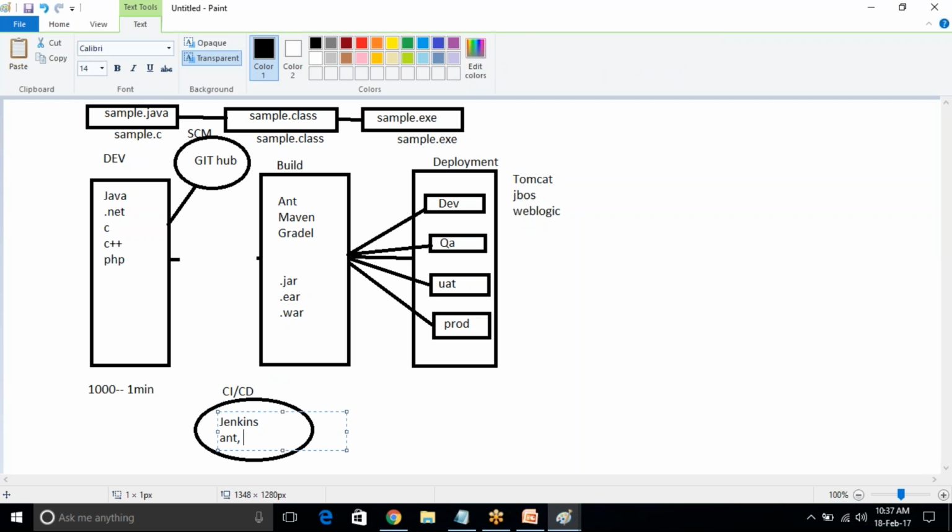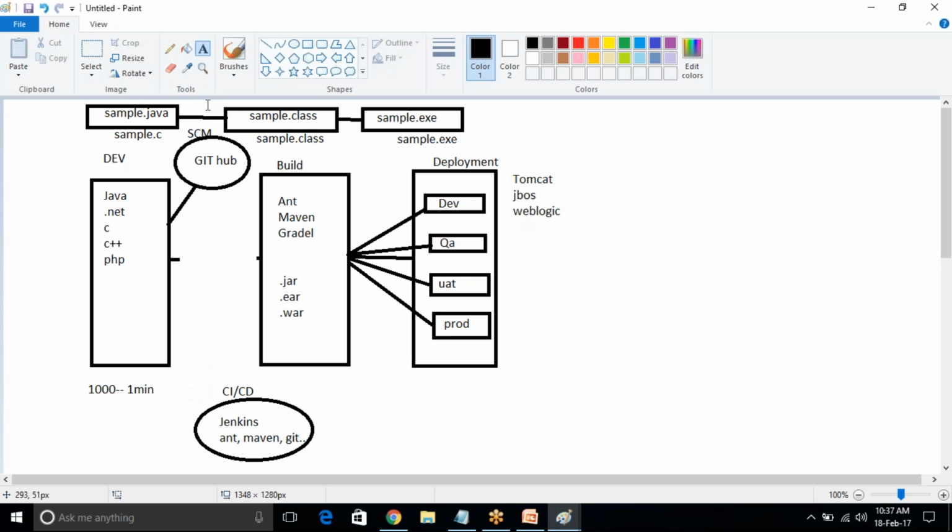We want to install Maven, Git, and so on. So we need to install them here. Now what happened? I connected Jenkins to GitHub. So I installed the GitHub plugin here, and I configured everything, username and password.